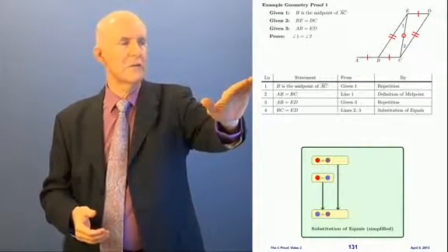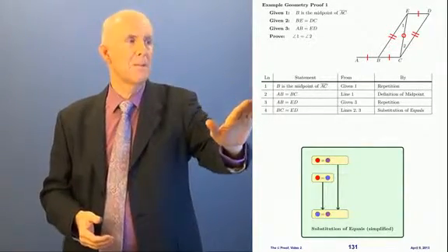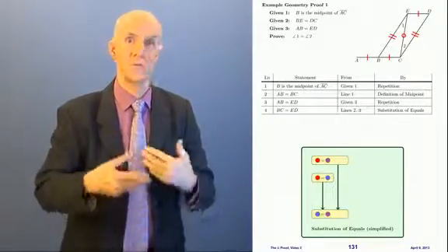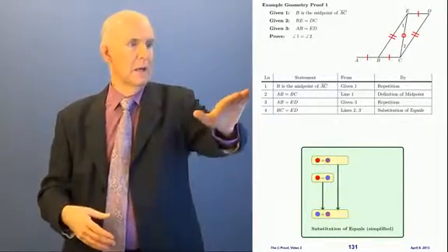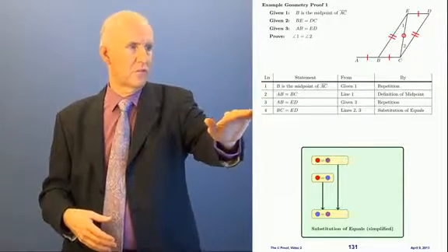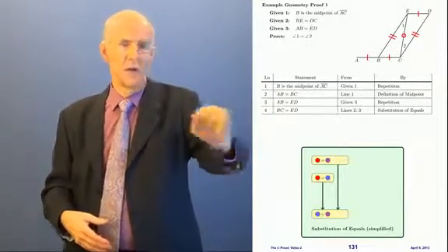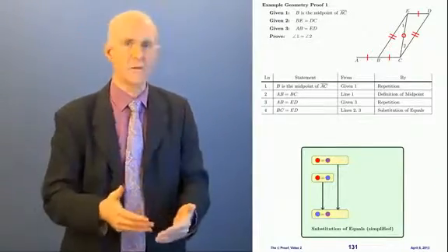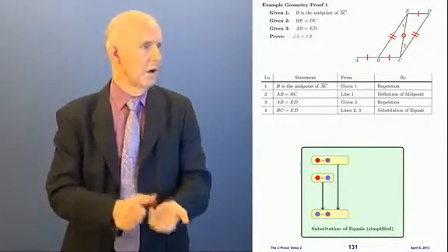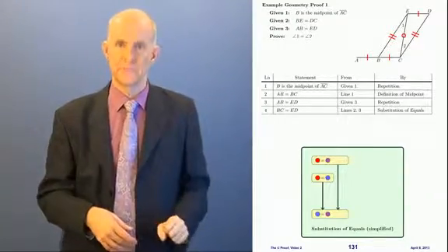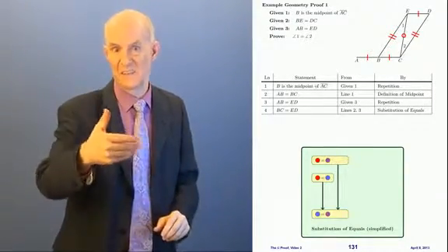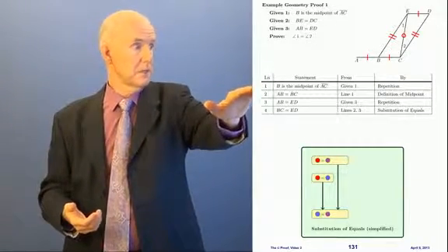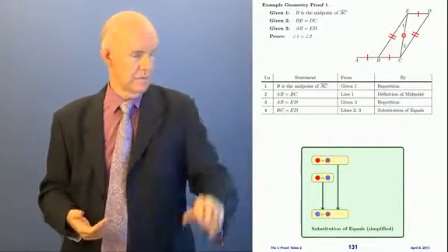And everything in the by column on the right is a rule. And I will always use rules that you already have, that we've talked about. So far we've used repetition twice, we've used definition of midpoint, we used substitution of equals. And the from column in the middle is always going to be either a given or a previous line in the proof. And then when we get to video 8, it could also be definitions and axioms and previous theorems. Okay, so that takes care of line 4.